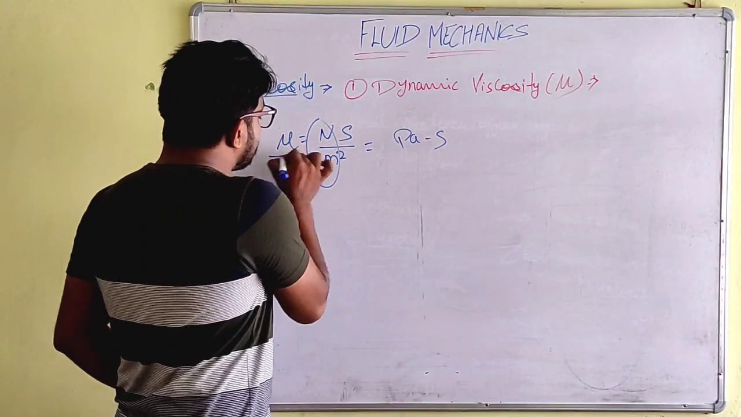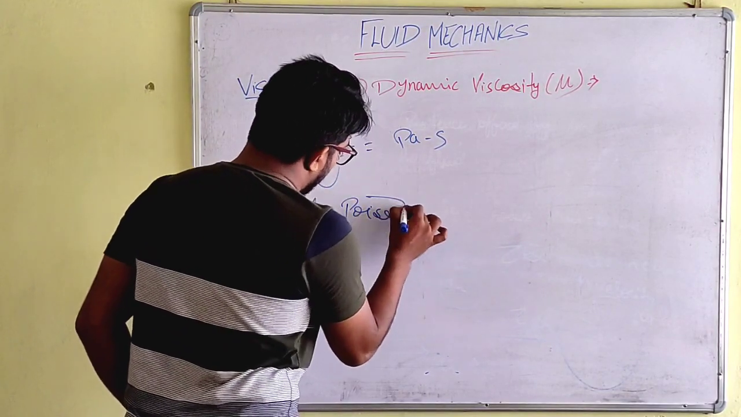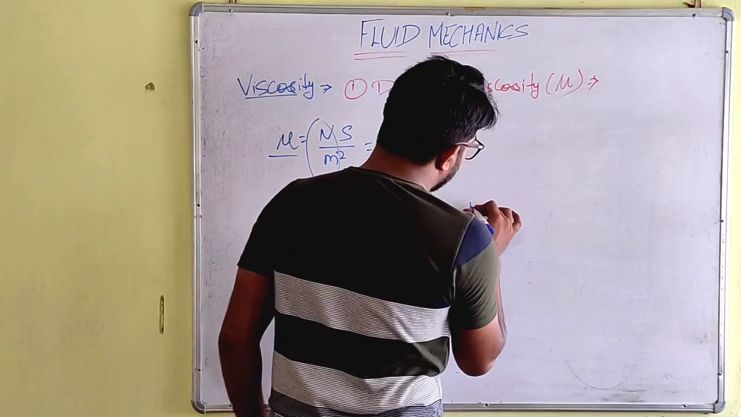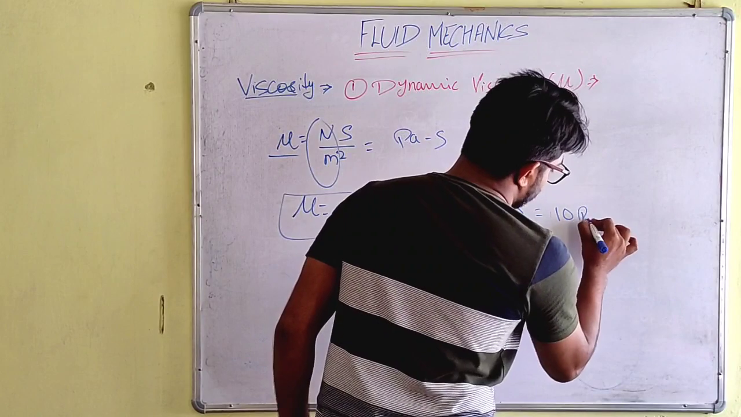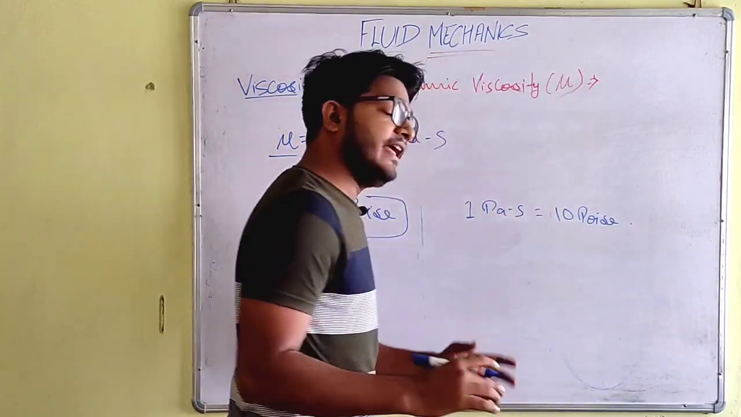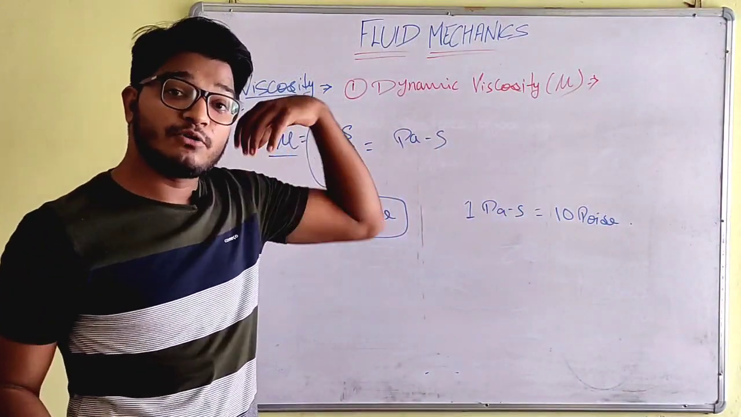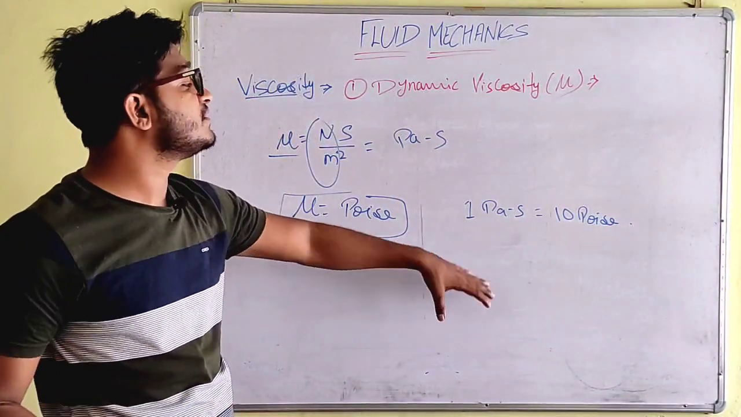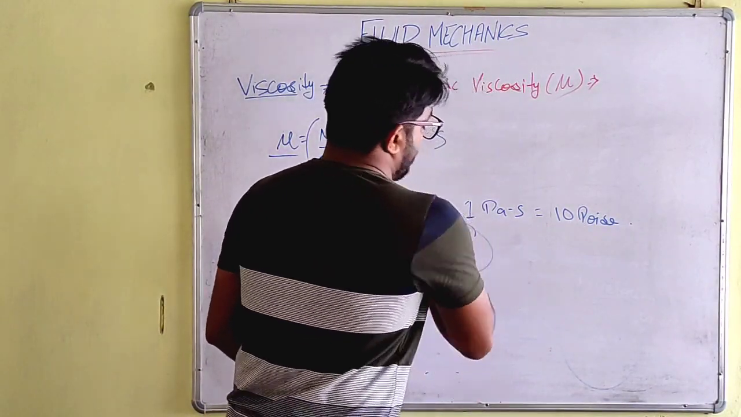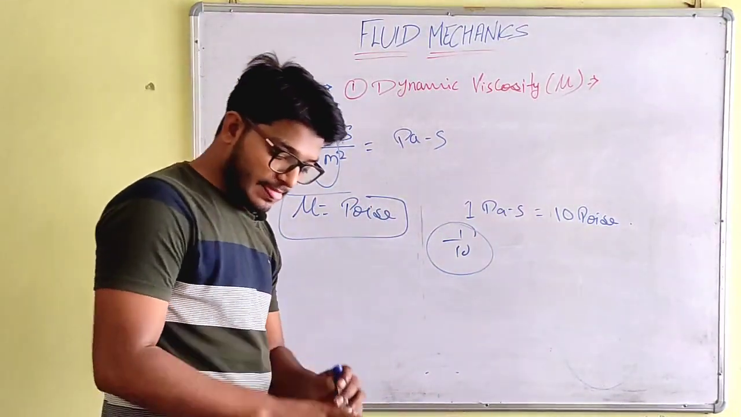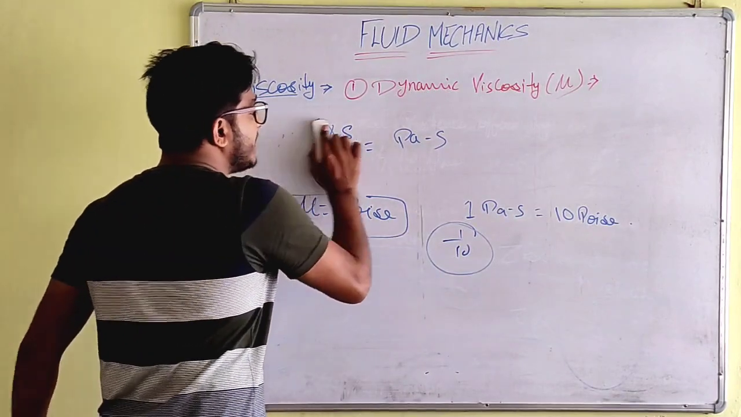And one more thing: viscosity is measured in poise also, and 1 Pascal second is 10 poise. If in any question the viscosity is given in poise, then you need to change the unit of poise into Pascal second or Newton second per meter square by dividing it by 10. Okay, so this was the whole thing about the dynamic viscosity. Let's get on to the kinematic viscosity.